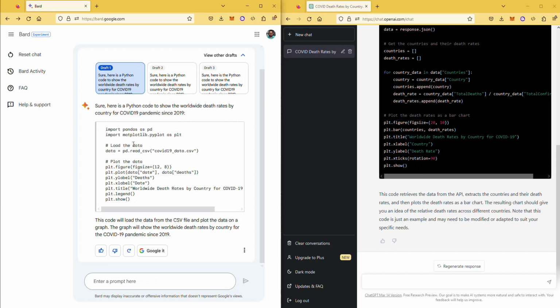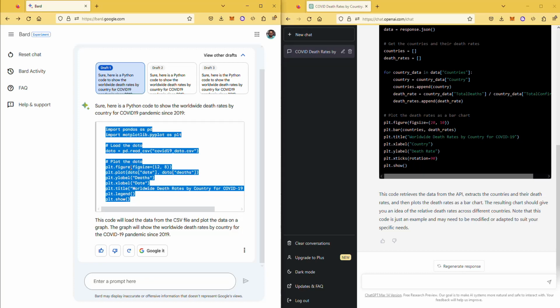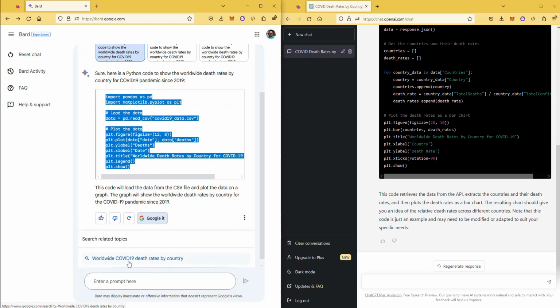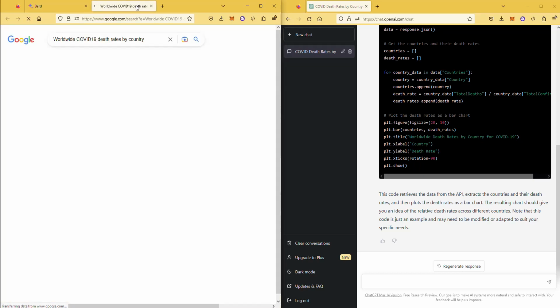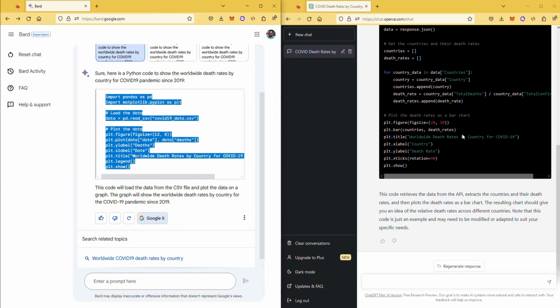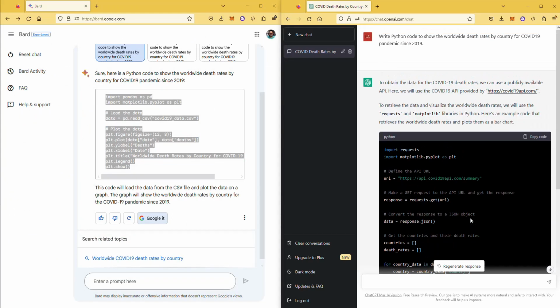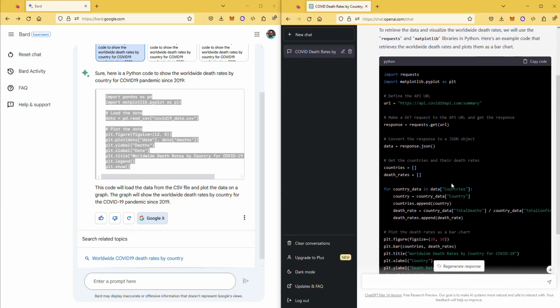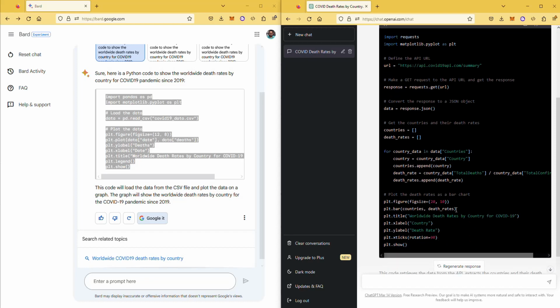But of course, with the interface that I see, in order to copy the code, you have to select all of this and then copy it. And the other neat thing about Bard is you can click on Google it and it gives you this little link here, which is nothing but doing the search. So that's different. But one thing I like about ChatGPT is it gave a little bit more thorough answer. It gave you exactly what libraries you're going to need, and it also showed this code in Python in a little window that looks like a code editor, which I like.